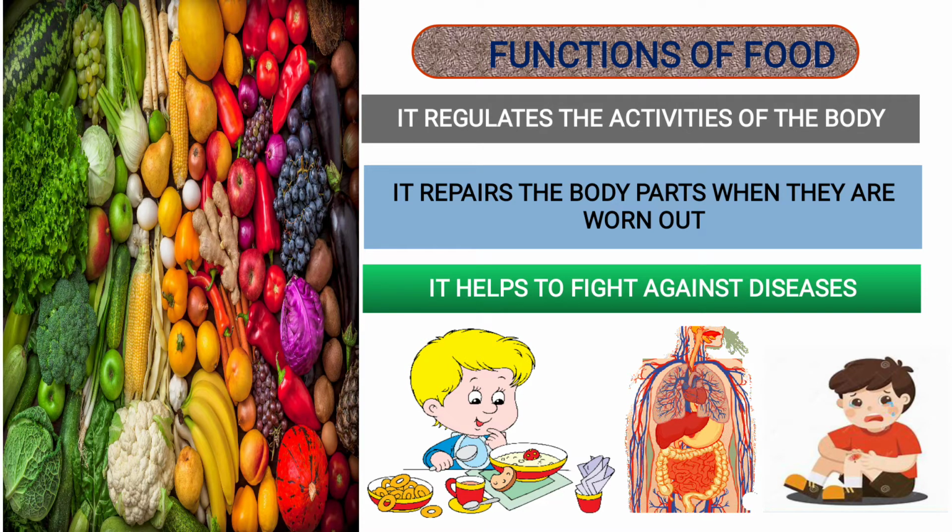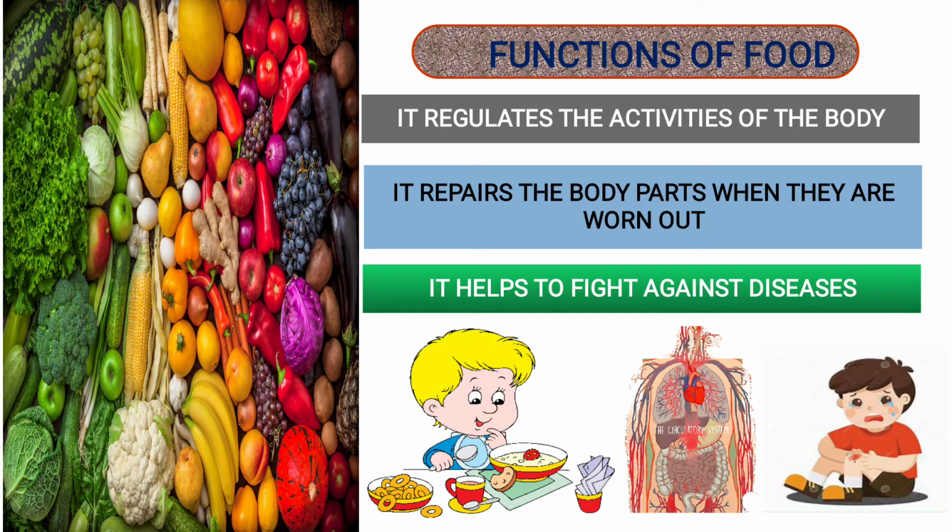The next is it repairs the body parts when they are worn out. Now suppose we take an example. Here in the image you see the boy got hurt and he's crying. Why? Because he got hurt in his knee. Blood is coming out. It's bleeding. Now after a few minutes or an hour you will see that bleeding has stopped. The wound is healed. So who healed the wound? Now food healed the wound. How did food heal the wound?